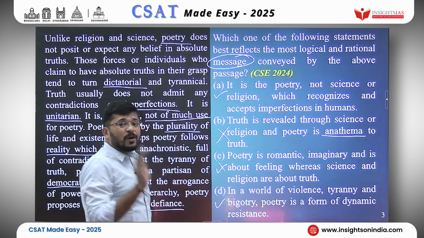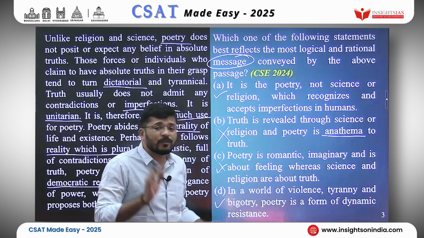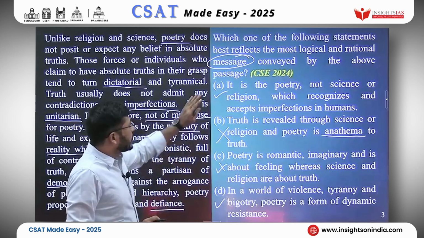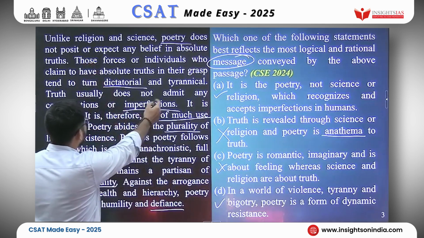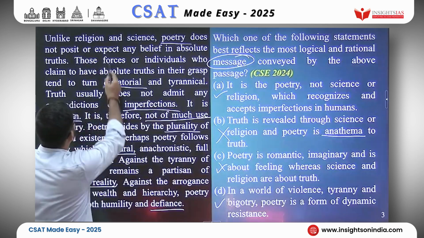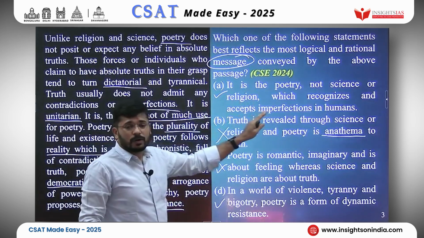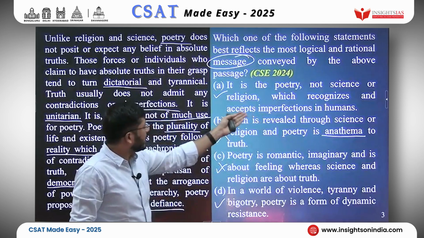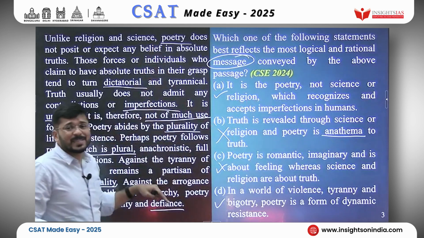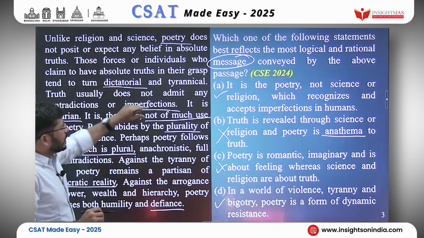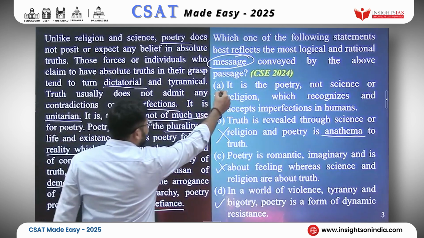Then I will reject option A also. I will tell you why. It is poetry, not science or religion, which recognizes and accepts imperfections in humans. Once again, I will reject option A for the same reason that I rejected option C. Truth usually does not admit contradictions, and science and religion know absolute truth. So, in a way, science and religion do not recognize the imperfection in humans, and poetry does. But is this the message of the passage? No. They have established this and then built some other idea based on this. So, I will reject option A also.